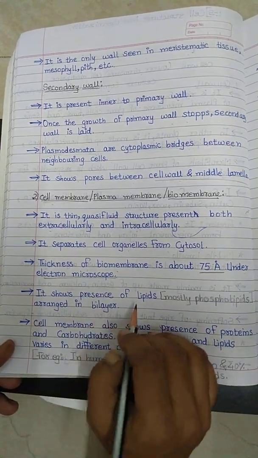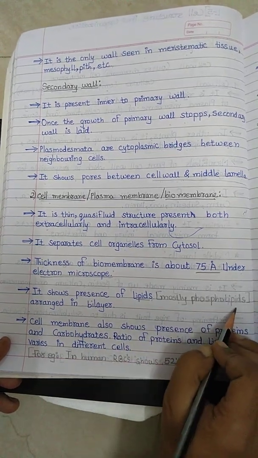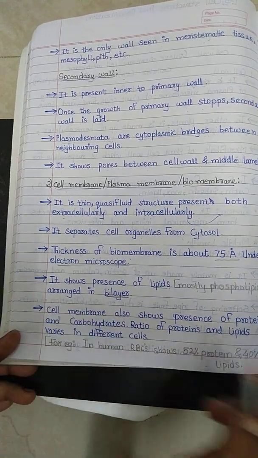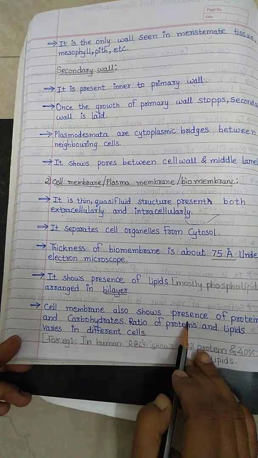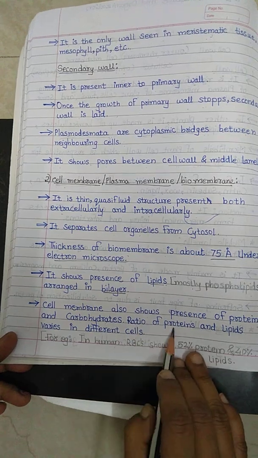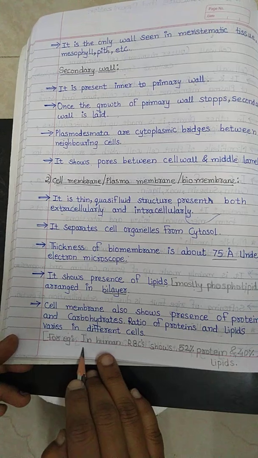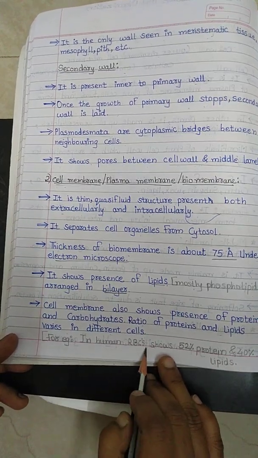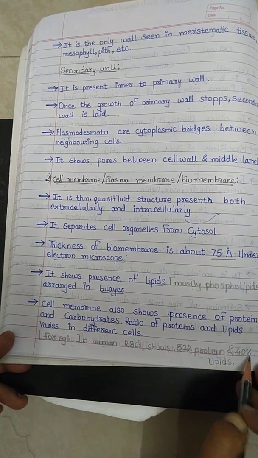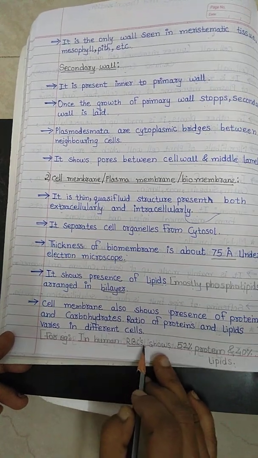It also shows the presence of lipids, mostly phospholipids, which are arranged in a bilayer, means in two layers. The cell membrane also shows the presence of proteins and carbohydrates. The ratio of proteins and lipids varies in different cells. For example, in humans, RBCs show 52% of proteins and 40% of lipids. RBCs means red blood corpuscles.